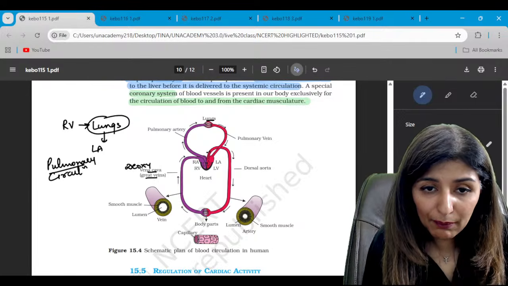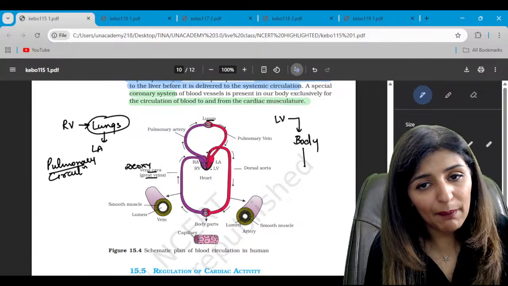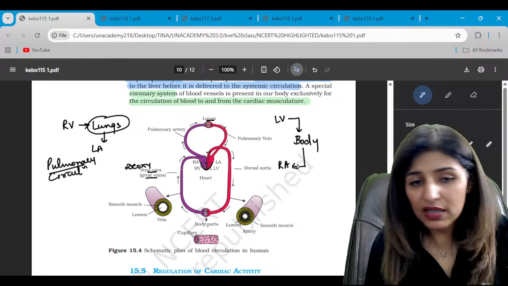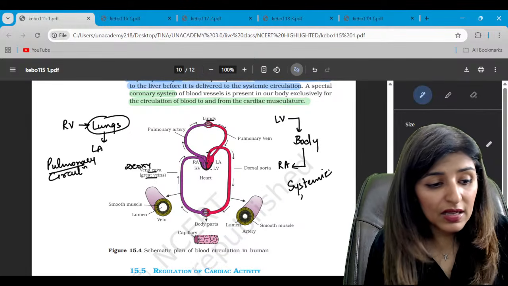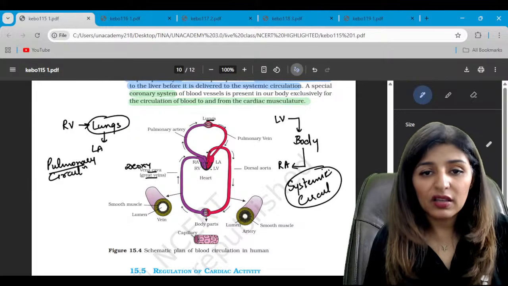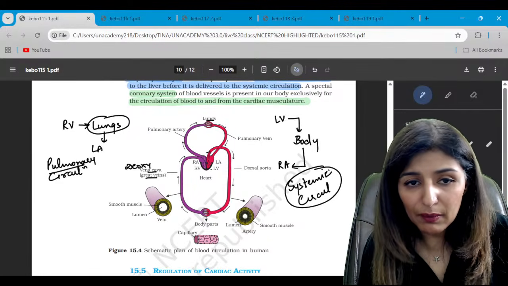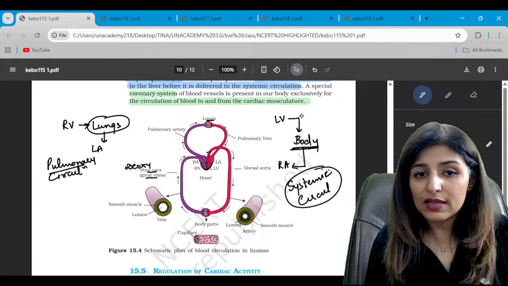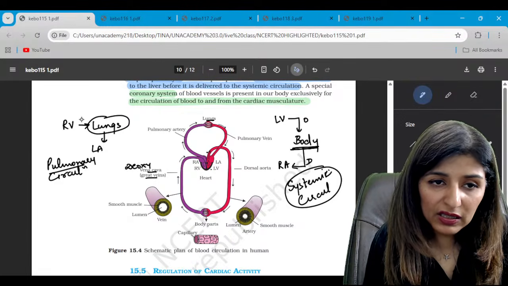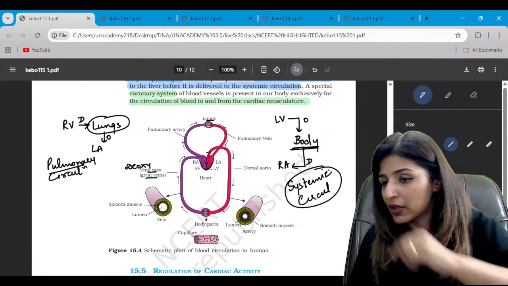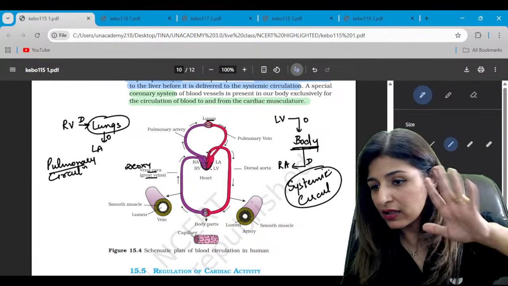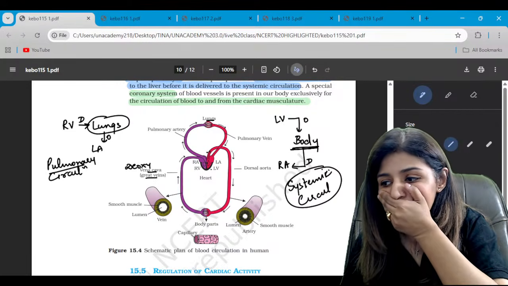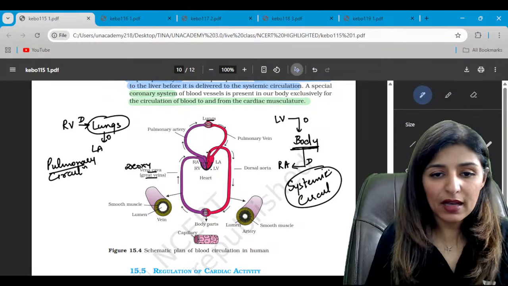Then similarly, blood from the left ventricle will go towards the body and from the body, it will come back into the right auricle. This represents the systemic circulation. Of course, the longer route, but it is around the body. Is that clear? So, oxygenated blood, deoxygenated blood. I hope you understand. So, we have 2 pathways in double circulation. The same blood is entering twice. Are we clear here? Yes, please. Are we able to understand this much?